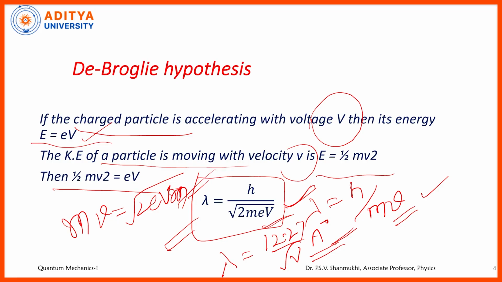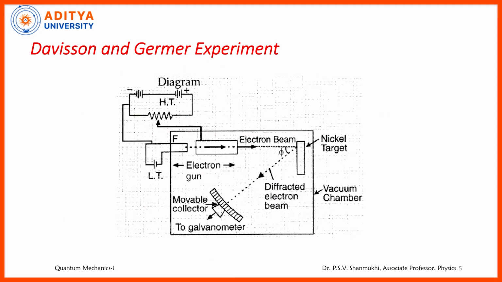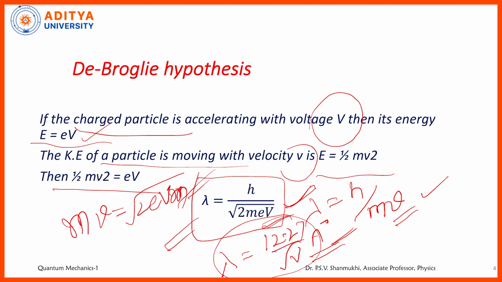So you can use this formula only for electrons, not for any other kind of charged particles. Anyhow, this is the de Broglie hypothesis. Actually, as per the de Broglie hypothesis, if an electron is moving with velocity v, it is describing waves, the de Broglie waves. Generally, how do we prove this one?